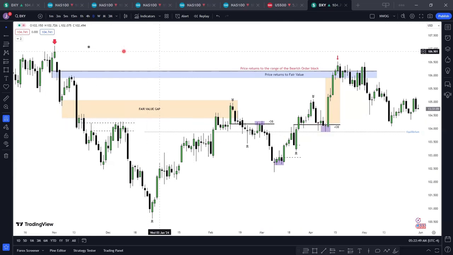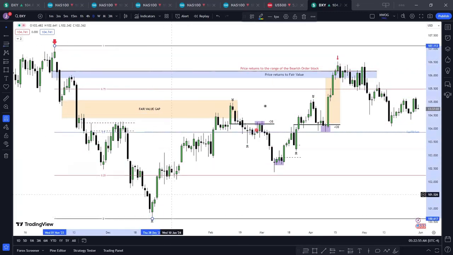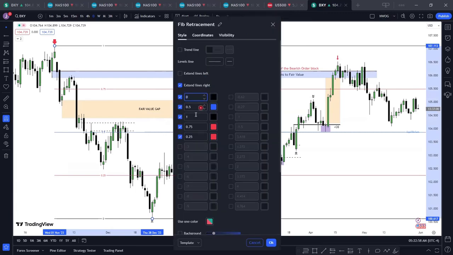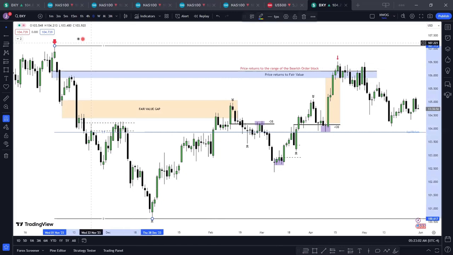So I'm going to explain a little about equilibrium as fair value. So I'll take my fib. Okay, let me remove this. So from this range here to this range, we have an equilibrium. This point is the equilibrium.